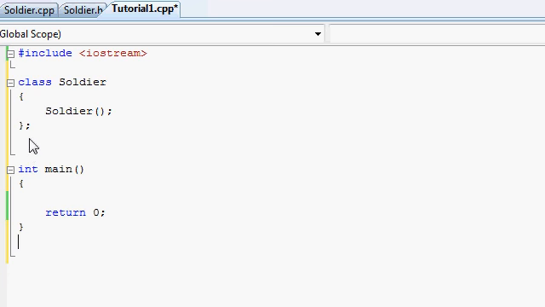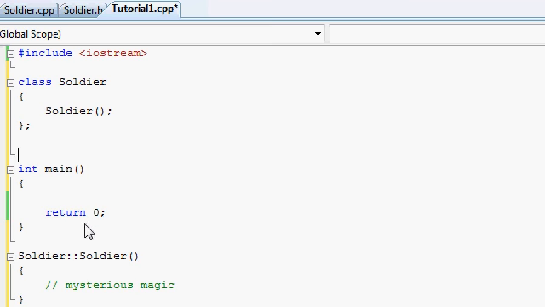The declaration of a class, like this class over here, class soldier, is more than enough of what you'd like to expose of your class to whoever is going to be making use of it, even yourself. The declaration of a class is like an instruction manual of how to make use of it. I see over here one constructor that takes no parameters. Okay, great. That means that anytime I want to instantiate an instance of the class soldier, I'll just go ahead and do that plain and simple, like creating a regular integer variable and not pass in any parameters. Now I know how to use the soldier class.